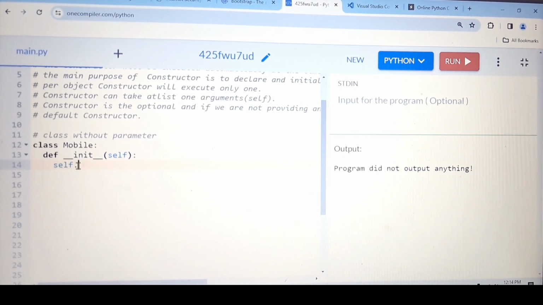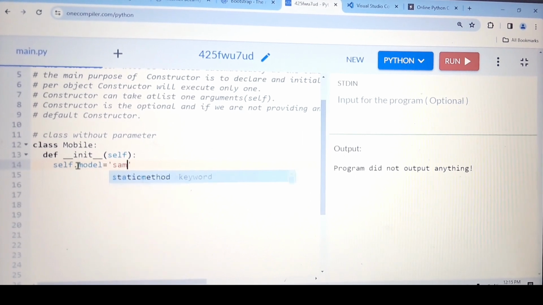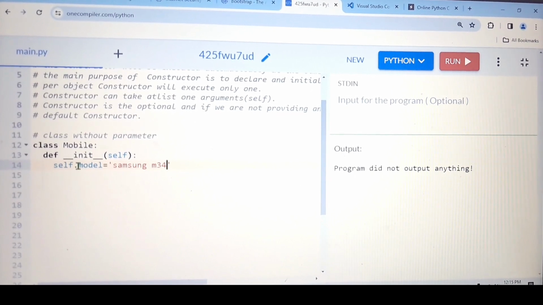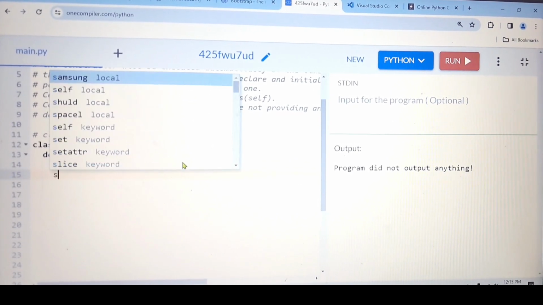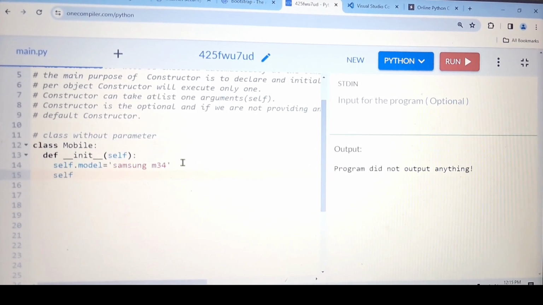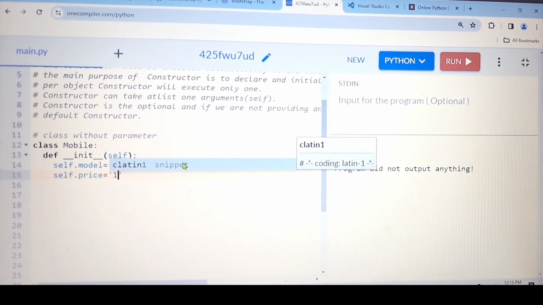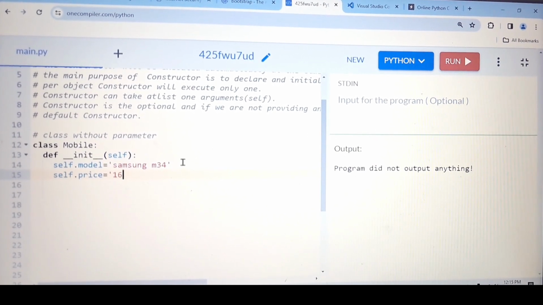As I told you, my class name is mobile. So my mobile has some model, equals to, for example, Samsung M34. This is my model name. Then again, I'm taking one more instance variable, which is price, and price equals to, for example, 16,000. So inside the constructor, I have initialized my instance variables.